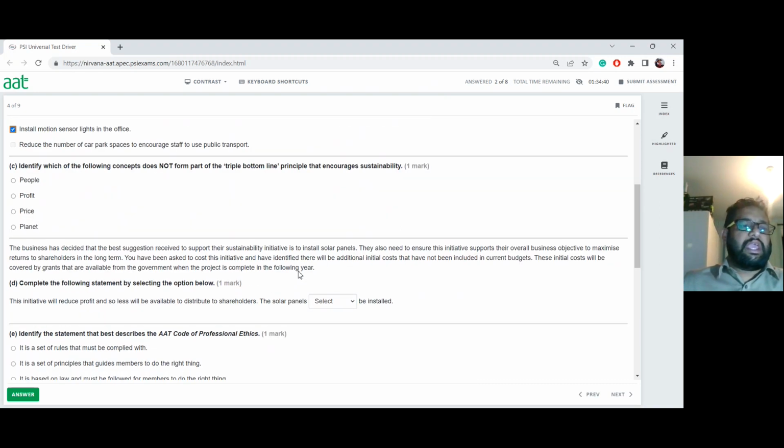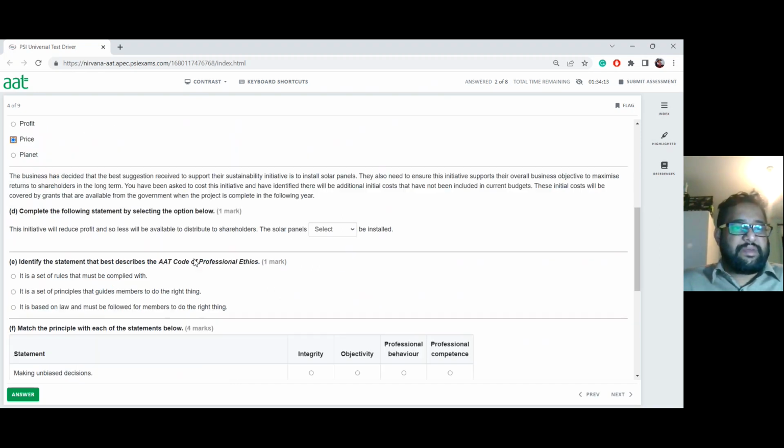Now, next one. They're saying, identify which one of the following concepts does not form part of the triple bottom line principle that encourages sustainability. We call them the 3 Ps: people, planet, and profit. The fourth one, which is not here, is price. The fourth one is never one of them. There are only 3 Ps, the triple bottom line: people, profit, and planet. Nothing to do with price there.